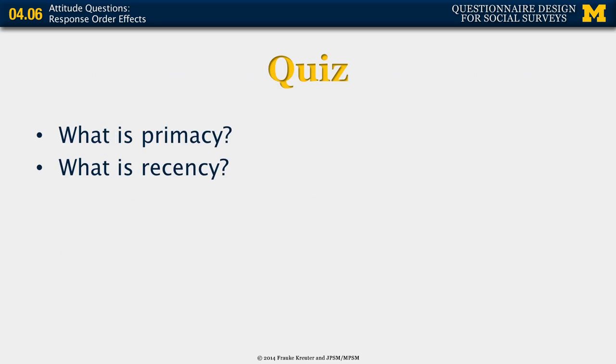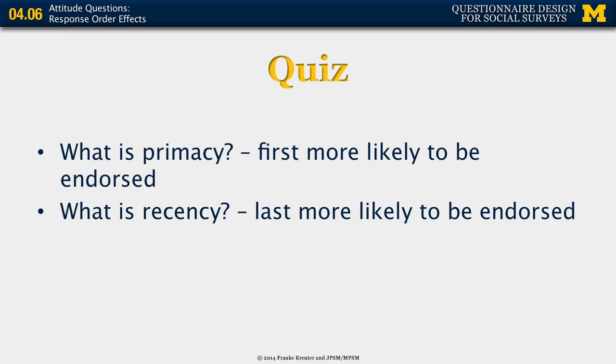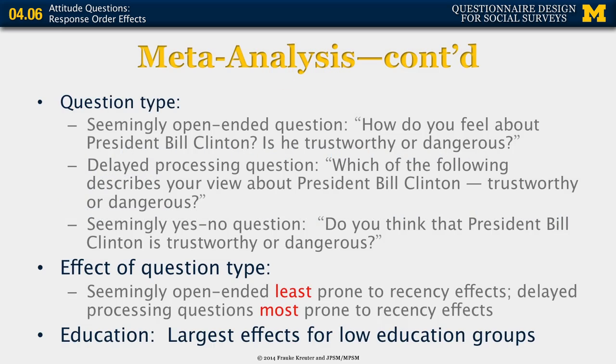Now, just as a quick quiz question here in between, what is primacy and what is recency? That's right. Primacy would mean options that come first are more likely to be endorsed, and a recency effect is options that come last are more likely to be endorsed.